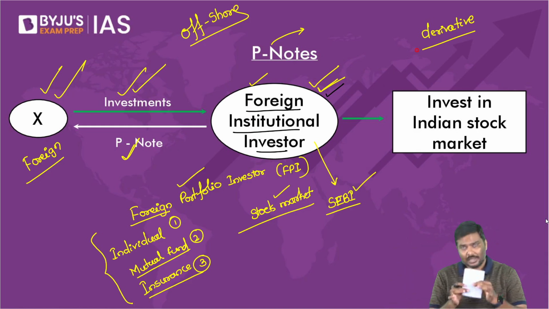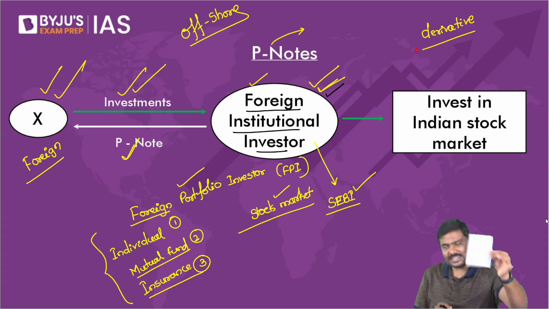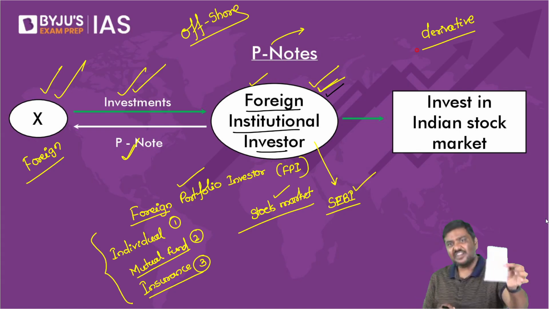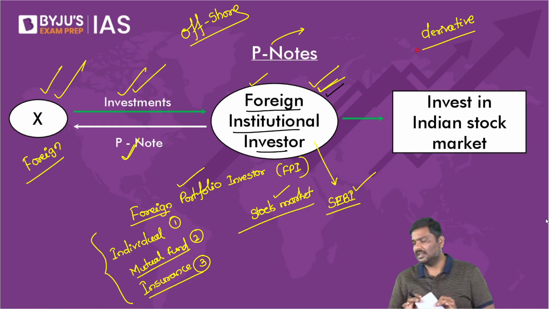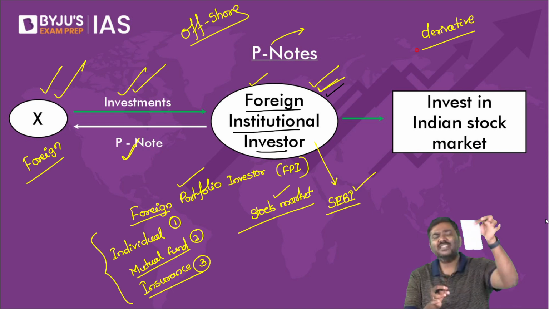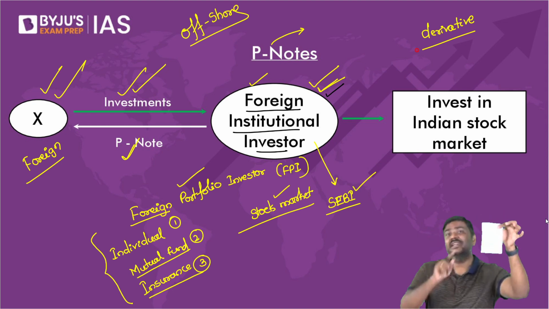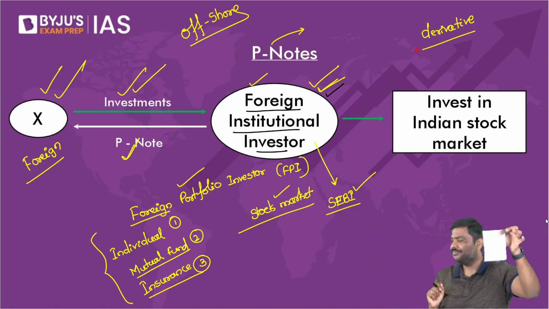I will issue this particular piece of paper to you, but I'll say that the value of this piece of paper is equivalent to whatever is the market price of the rice. Now, please tell me, can I say this piece of paper, which is an instrument, is deriving its value from an underlying asset, that is rice?